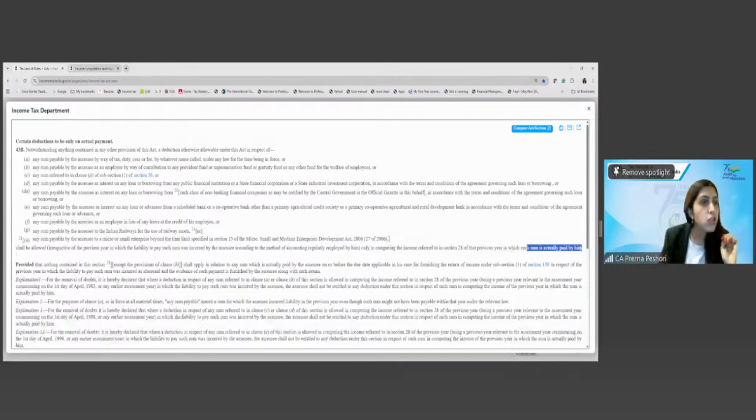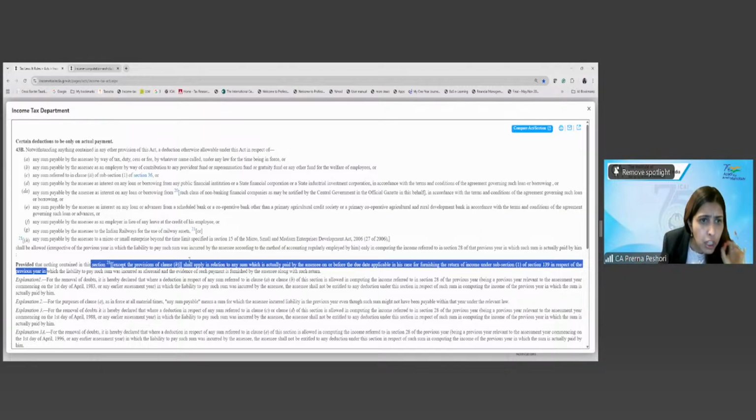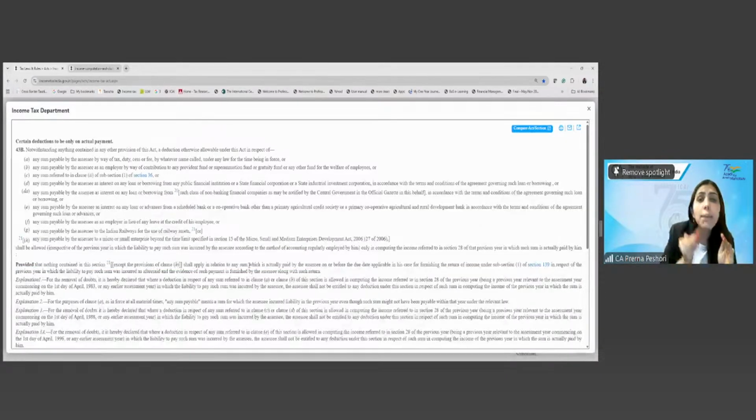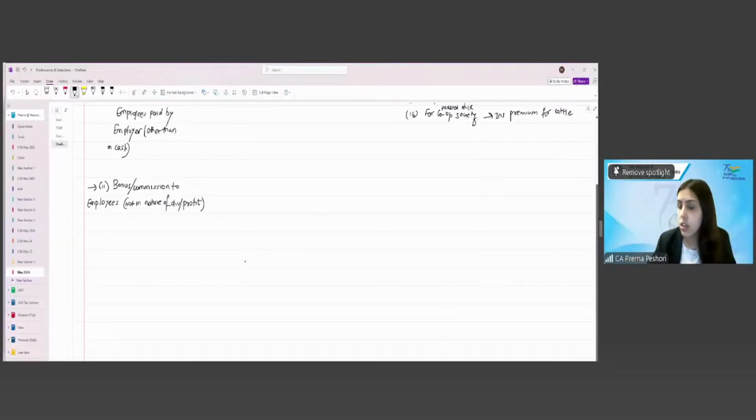Are we clear? So it says provided nothing contained in this section, nothing contained in 43B shall apply in relation to any sum which is actually paid by the assessee on or before the due date of furnishing the return of income under 139(1), in respect of the previous year in which the liability to pay was incurred. So this is going to be therefore subject to 43B.